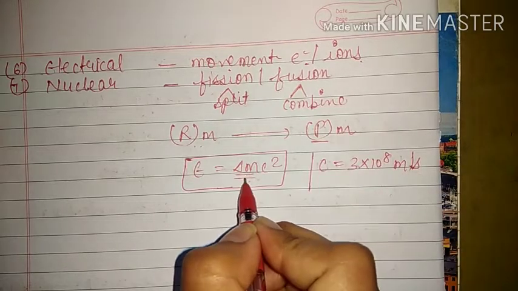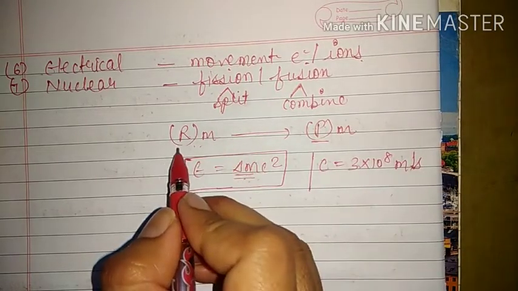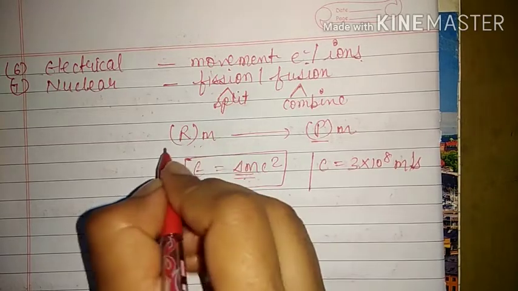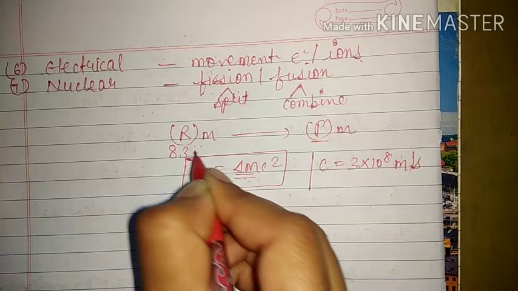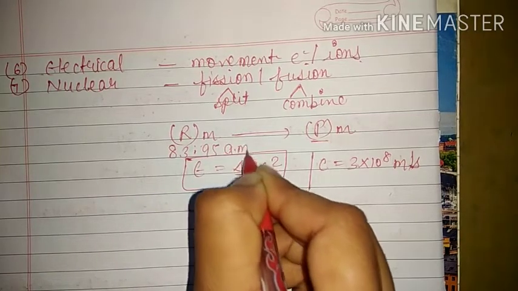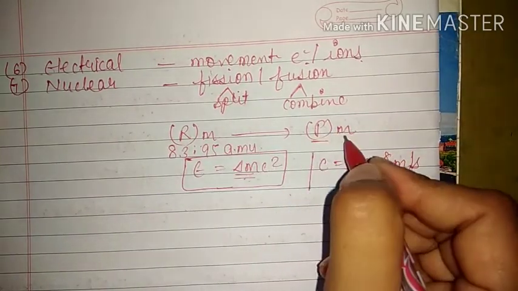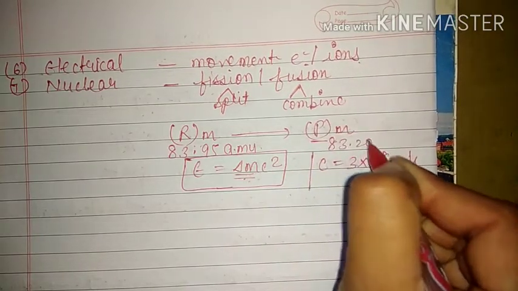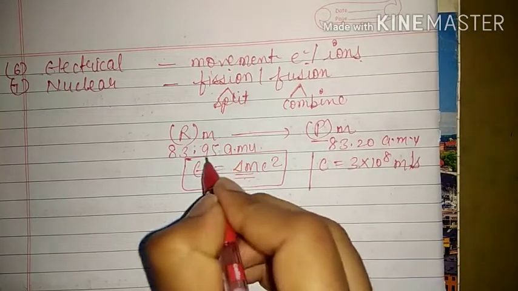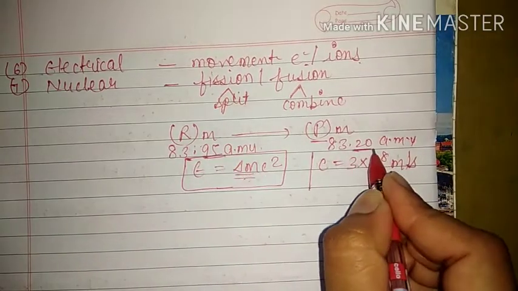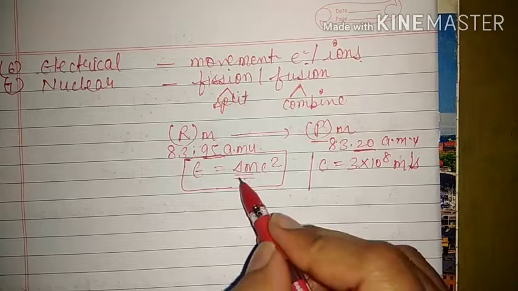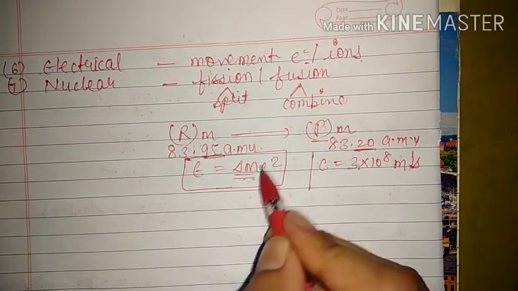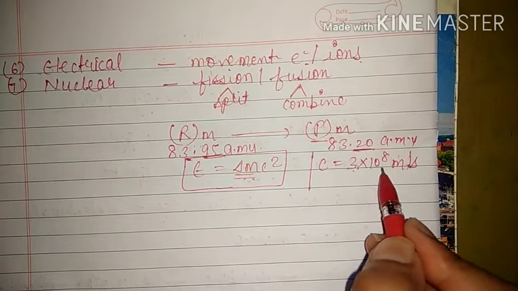So del m means, suppose before the reaction we measured and added all the masses of reactants, and it came to 83.95 AMU, and when we measured again after forming the product, it was 83.20 AMU. That means some amount of mass has been lost. So here this del m is this loss in mass, and c is the speed of light. Square means square of 3 into 10 raised to power 8.